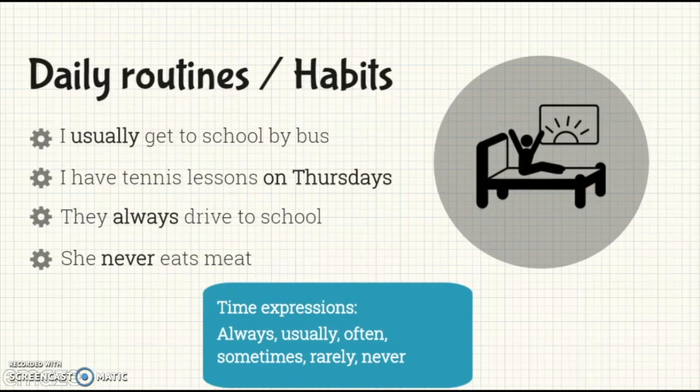When we talk about daily routines or habits, we have different adverbs that we can use. For example, number one, I usually get to school by bus. Also, you can express it, I have tennis lessons on Thursdays. Number three, they always drive to school. And number four, she never eats meat. Here, the time expressions that we are going to use are the adverbs of frequency: always, usually, often, sometimes, rarely, and never.